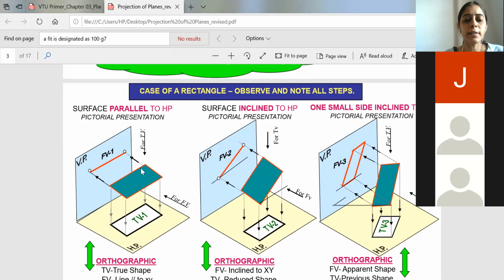And similarly, then you will view here from the front. So when you view here from the front, the projection will be projected on the vertical plane. So when it is projected on the vertical plane, what happens is you will be seeing only one line in the vertical plane. So the front view will be just a line and the top view here will be a rectangular surface.